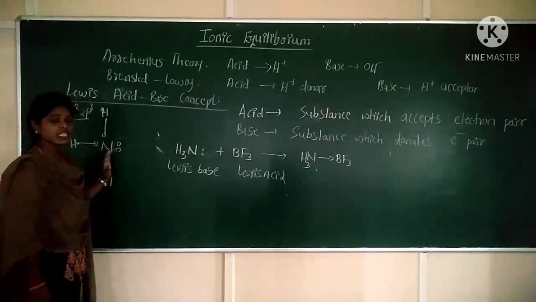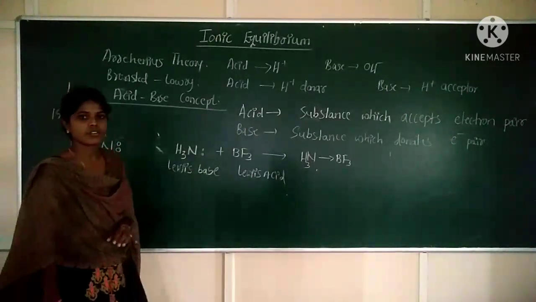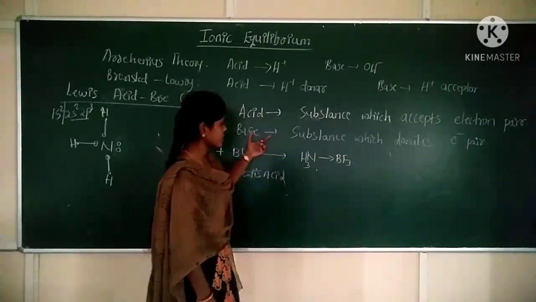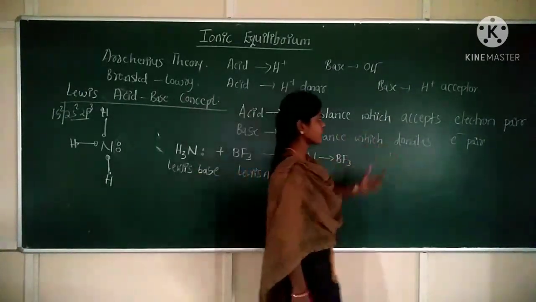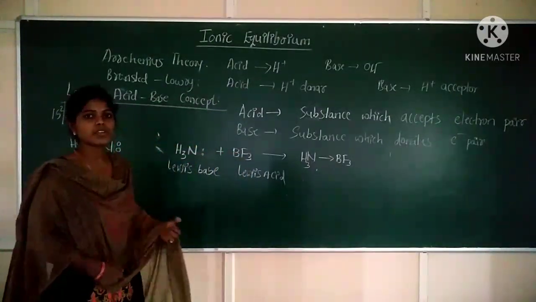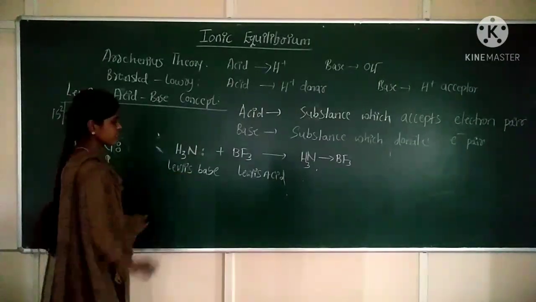Now it is easy to donate the electron. Now NH3 is ready to donate the electron. Ready to donate the electron means it is acting like a base. Electron pair donor is said to be a Lewis base. So because of that reason NH3 is here a base, a Lewis base.